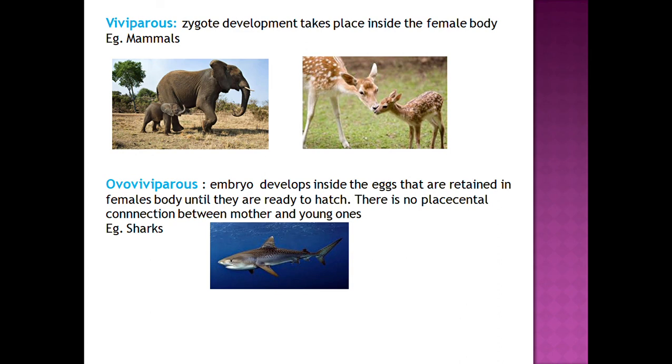Ovoviviparous, where the embryo develops inside the eggs that are retained in the female body until they are ready to hatch, and there is no placental connection between mother and the young ones. Here is the difference: in viviparous animals there is a placental connection between the mother and the young ones, whereas in ovoviviparous there is no placental connection between the mother and the young ones. Example is sharks. Correct.